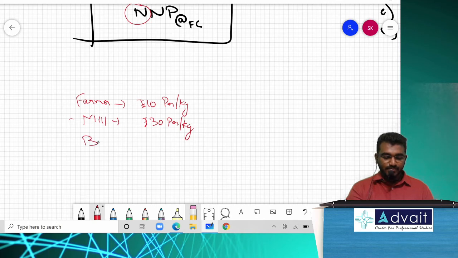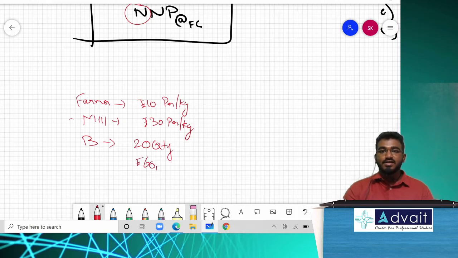This baker is producing a biscuit, and he will sell this biscuit, let me say a packet of biscuits. Assuming by 1 kg of flour, I can produce 20 biscuits. I am selling these 20 biscuits for 60 rupees. Now, if you observe carefully, all the way it started with 10 rupees. But for an end customer, what is the price?